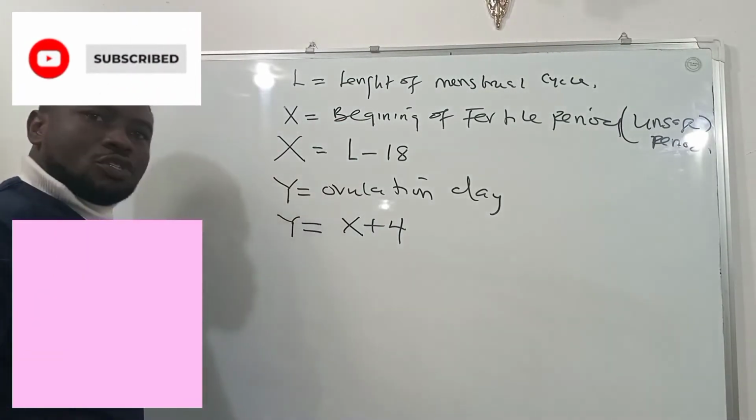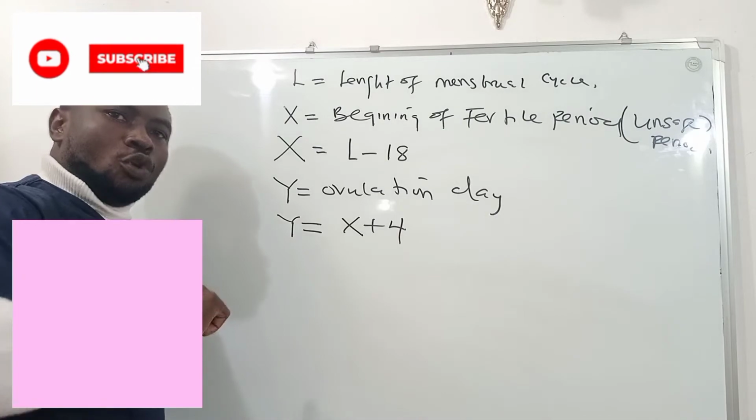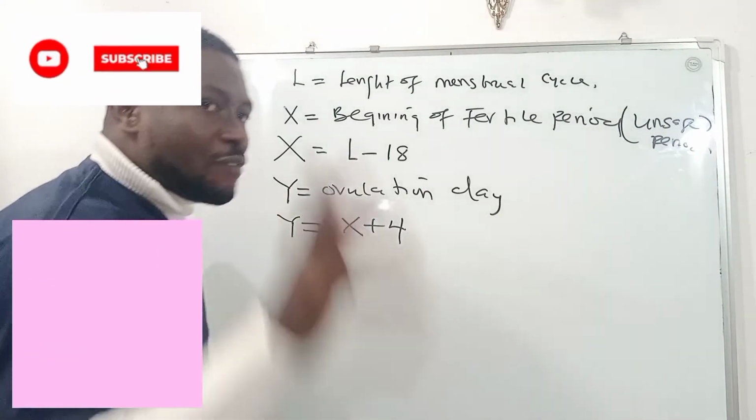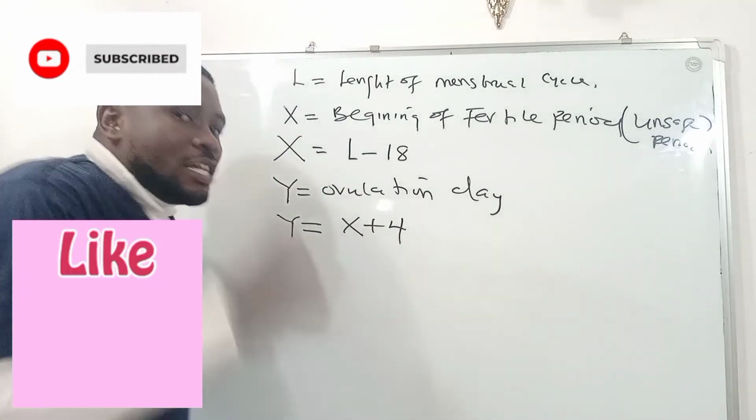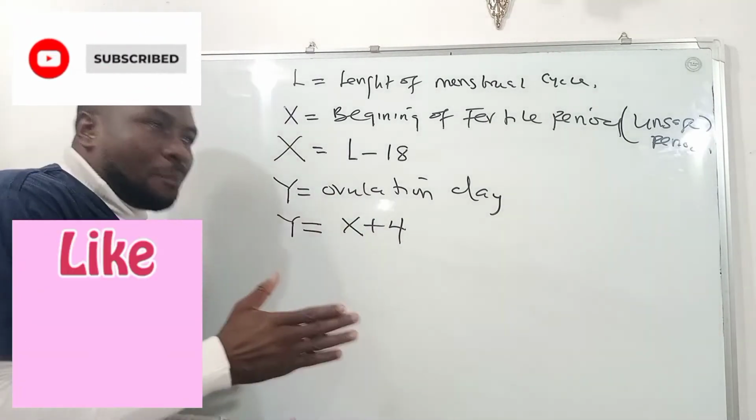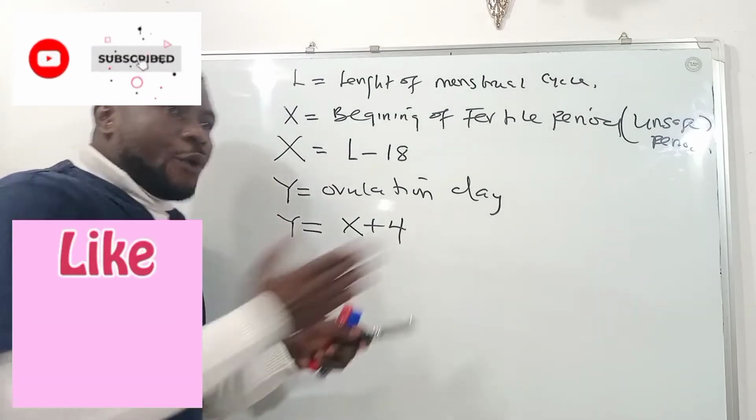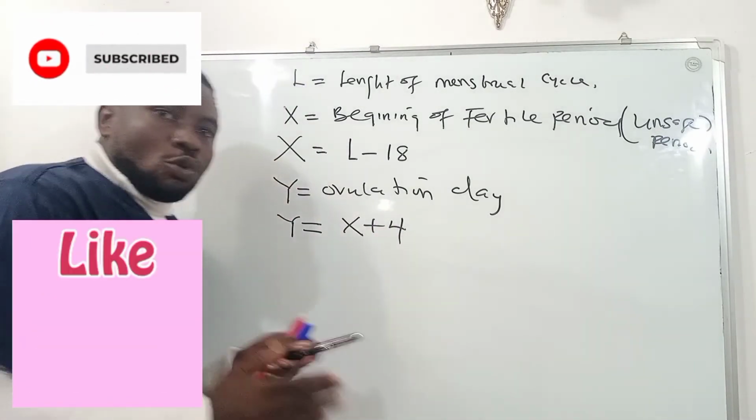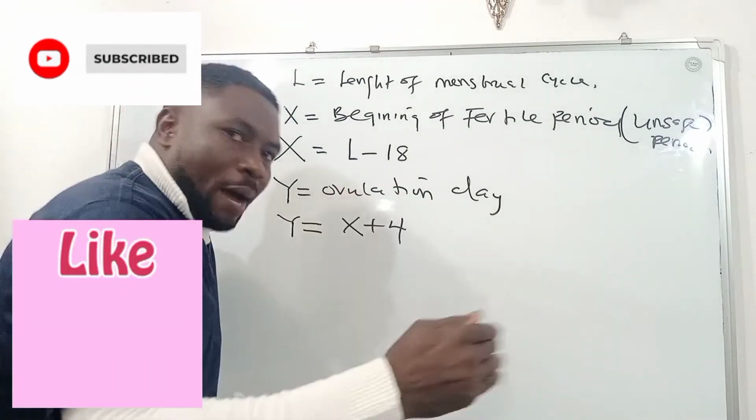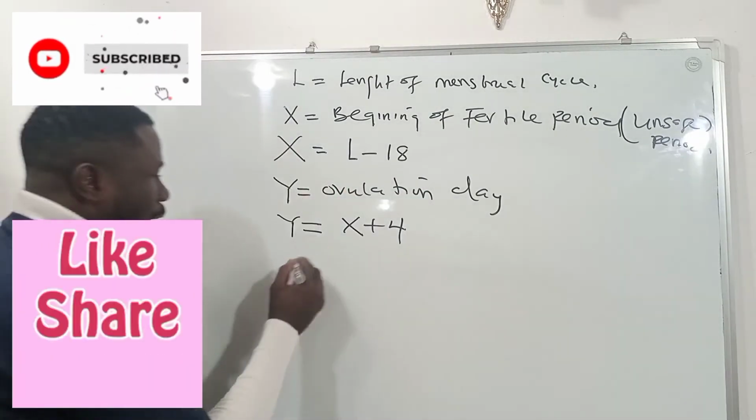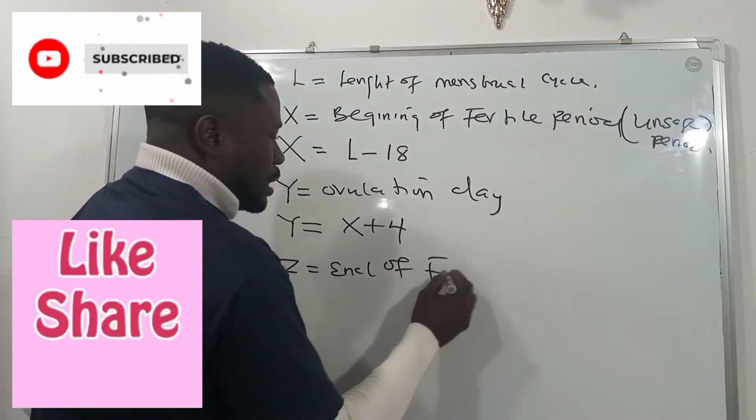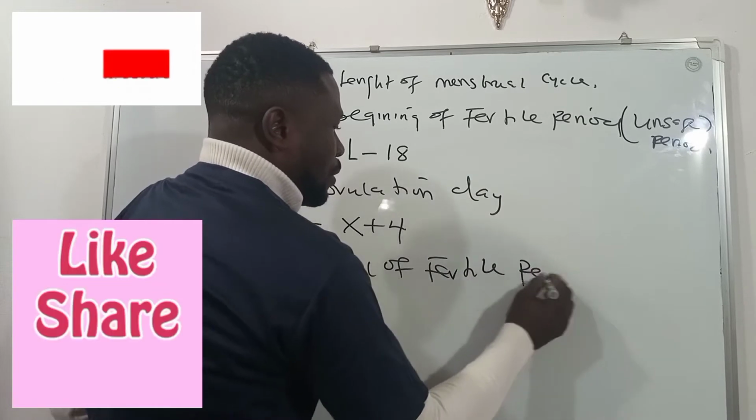Now, having done that, the next thing you want to know is the end of the fertile period. Remember, we said the fertile period is a range of days. It's not one day, unlike ovulation day, that is one day. But the fertile period, which is the unsafe period, is a range of days, meaning it can be 2, 3, 4, 5 days. We want to know when it will end for that woman. And so to do so, you will say, let Z represent the end of the fertile period.